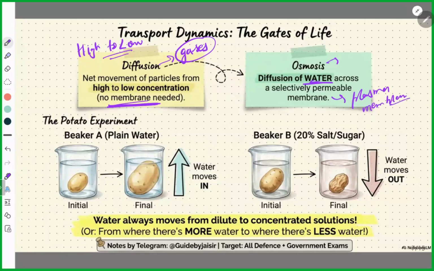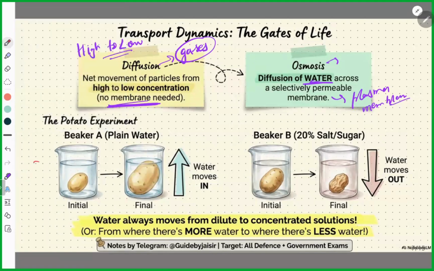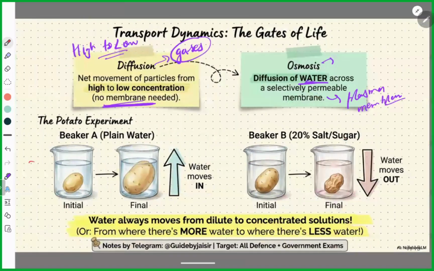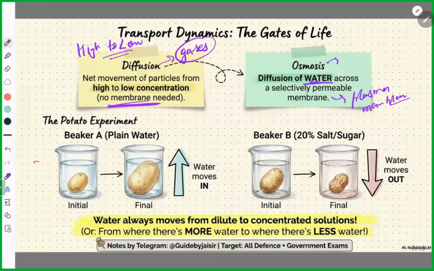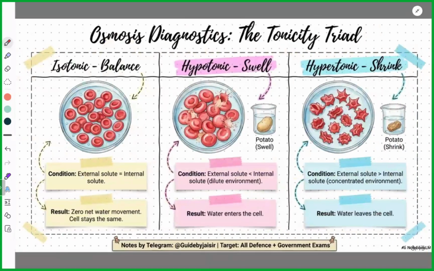Now there are certain examples. There are different types of solutions. The basic idea is that whenever there is a movement of water molecules, obviously when we talk about water, it will go from higher concentration to low concentration. Just remember this thing. Now I will connect with you three types of solutions: isotonic, hypotonic, and hypertonic. First let us understand hypotonic, then I will move to hypertonic, and lastly we'll see isotonic.